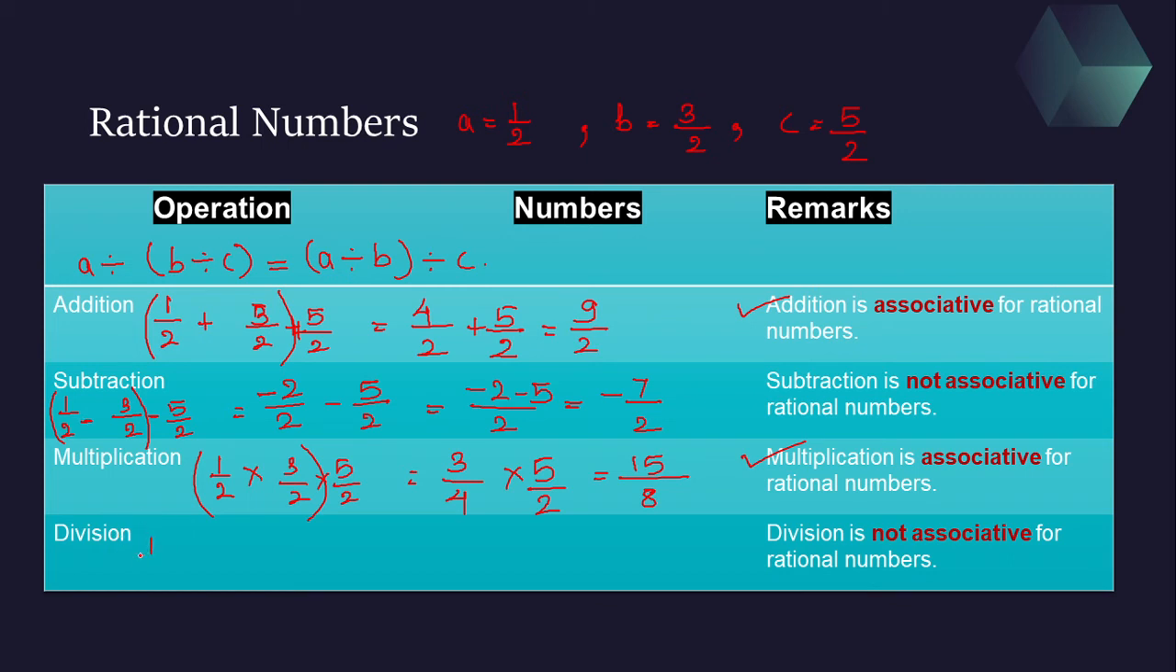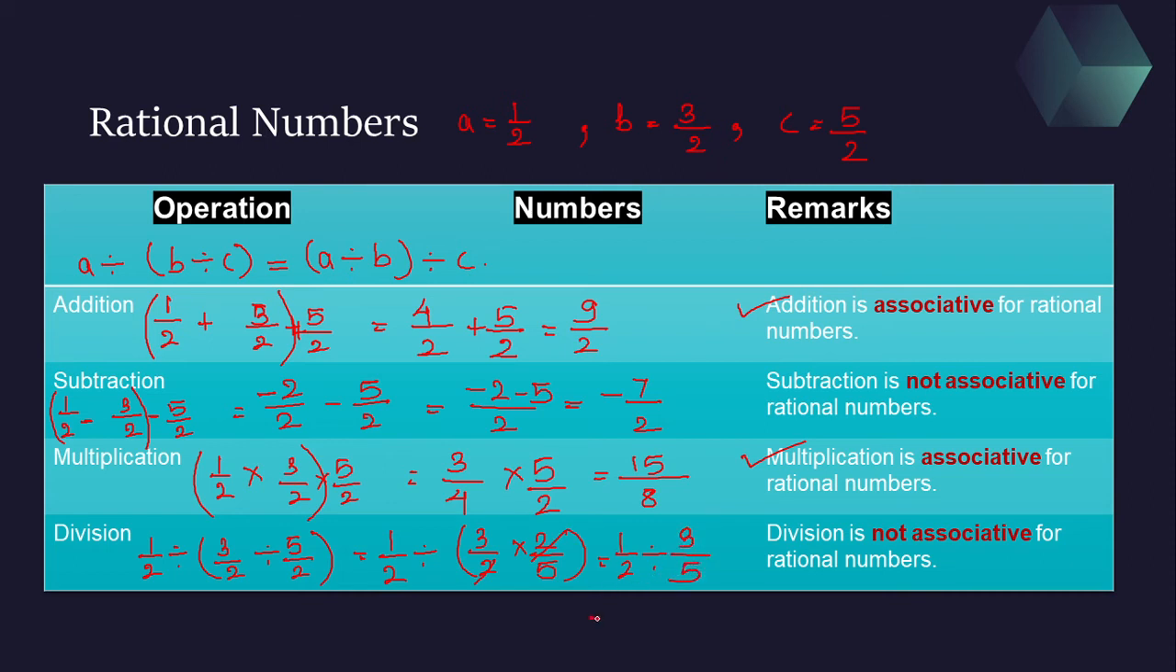So this is half divided by 3 by 2 divided by 5 by 2. So this is going to be half divided by 3 by 2 into 2 by 5. Whenever we are dividing two fractions, we have to convert division into multiplication and take the reciprocal of the second term. Then this will become half divided by, 2 is gone, you will have 3 by 5.